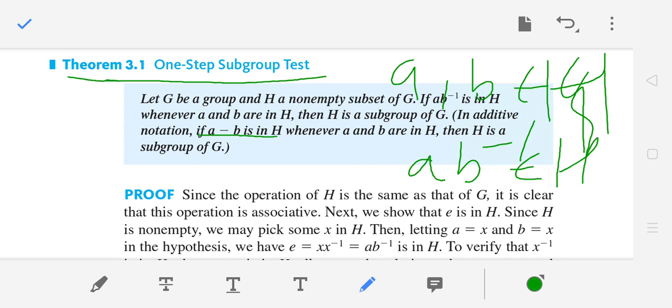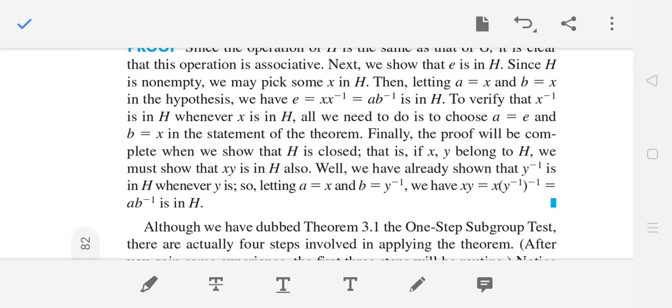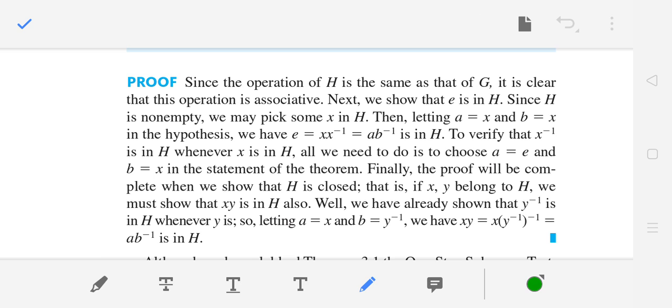We will do all the proofs, because proofs help you remember results, so we must do all the proofs, right? So let's discuss this. Since the operation of H is the same as that of G, and in G associativity holds, so in H also associativity holds. Now we just see what other things are holding in H or not.